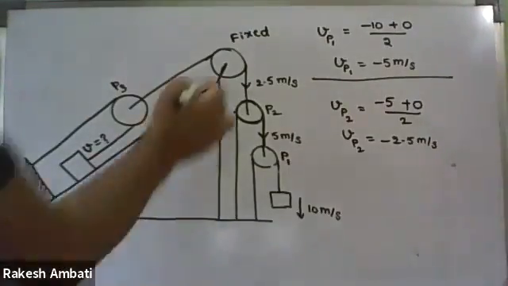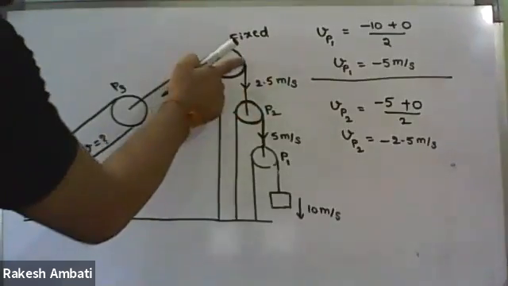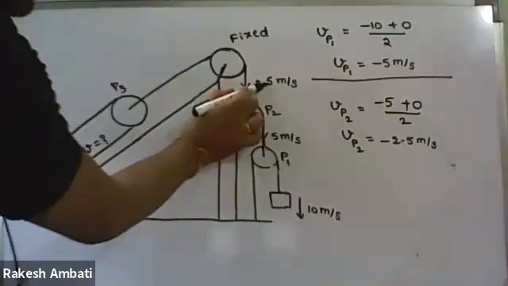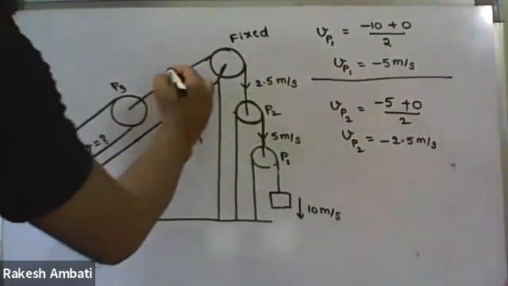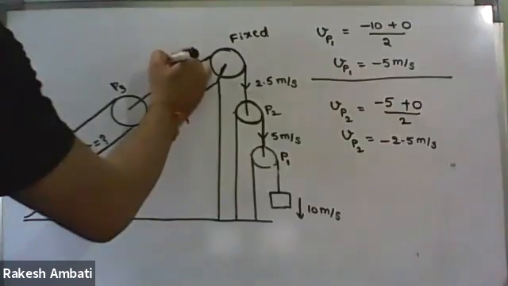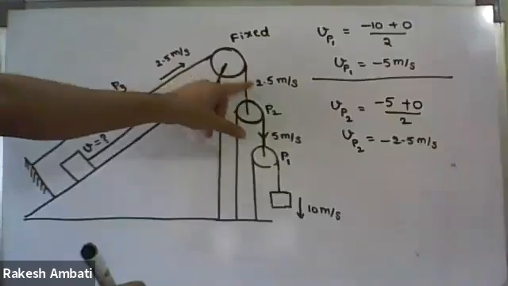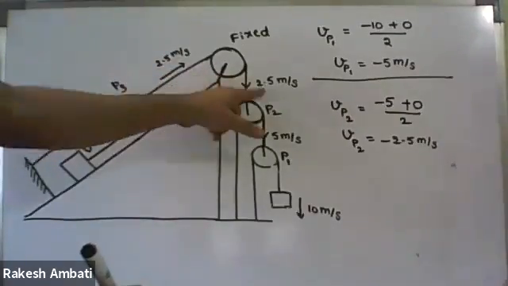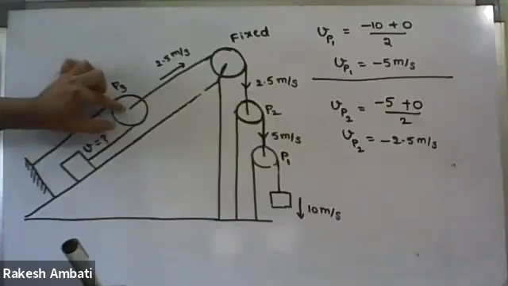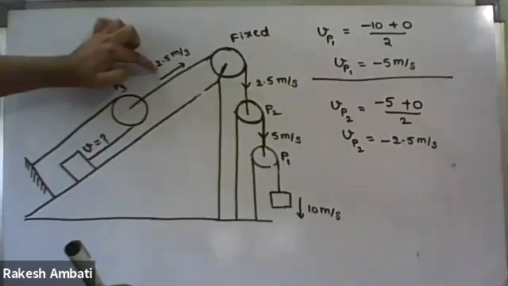Therefore, in the case of a fixed pulley, one side has a velocity of 2.5 meter per second, so the other side has the same magnitude of 2.5 meter per second. It is a fixed pulley, so the same magnitude of velocity will be present. Therefore, for pulley P3, the velocity is 2.5 meter per second.